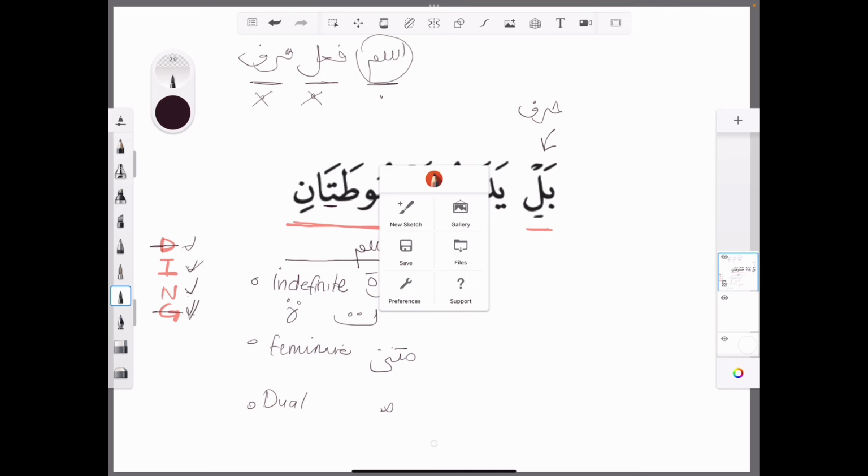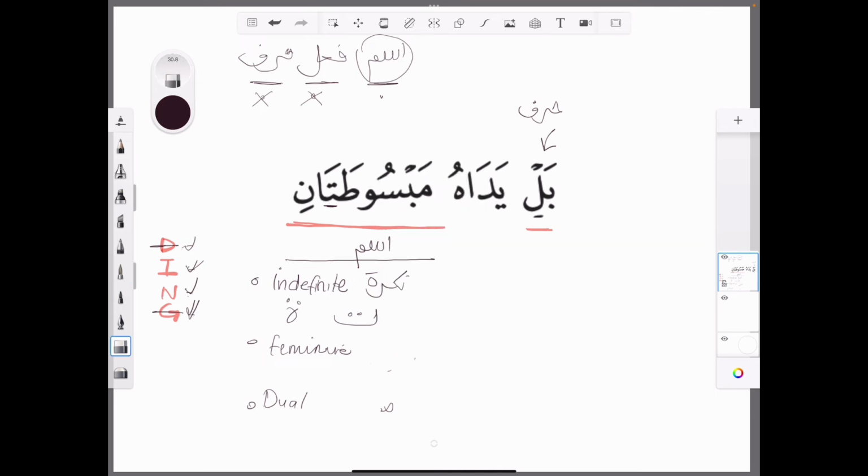Actually, I made a mistake here. Let me just rub this out. This is meant to be mu'annas. Okay, mu'annas. And dual is musanna. So we've done that as well. So we know it's a dual.